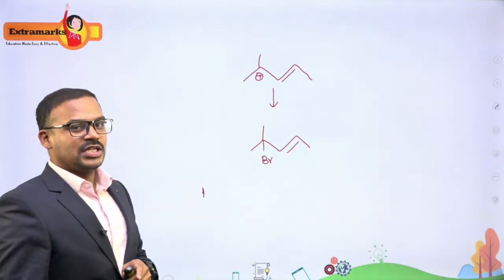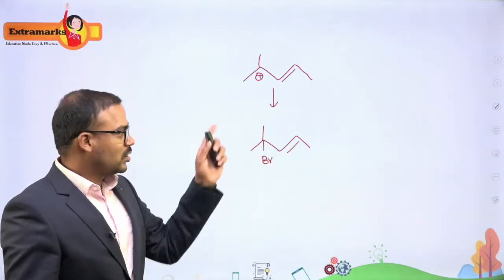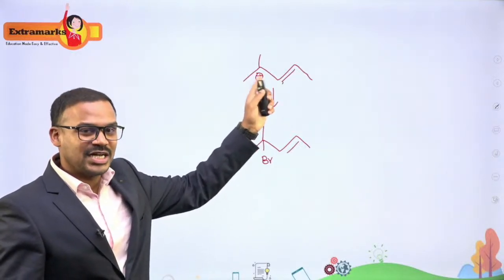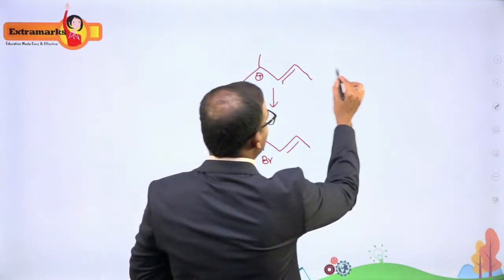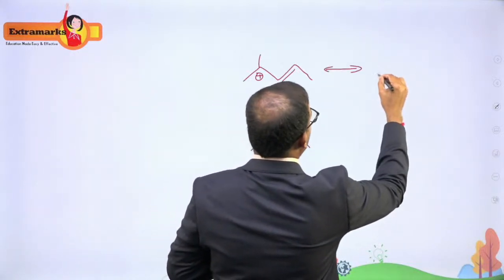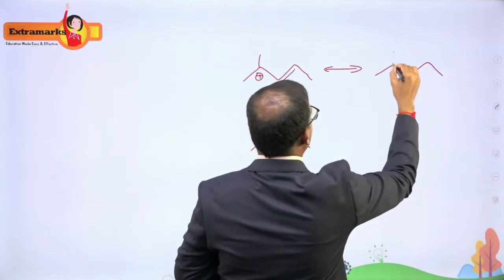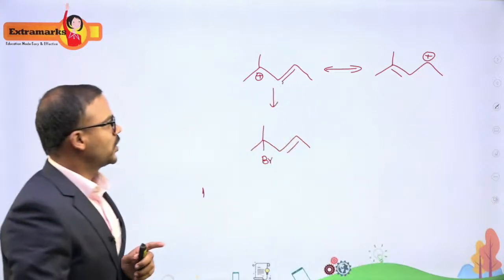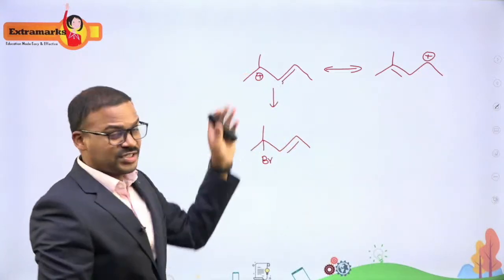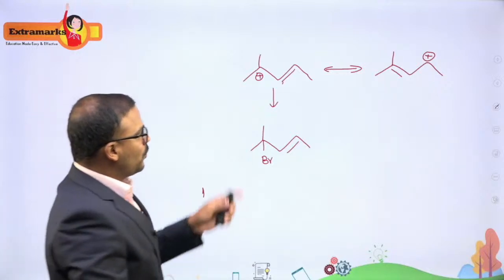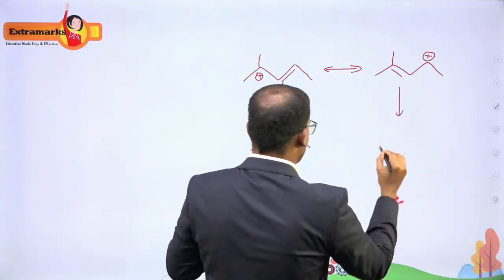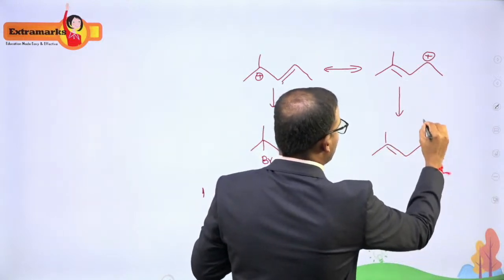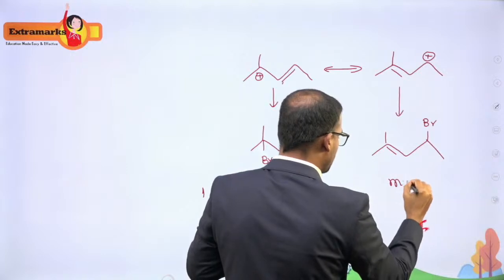Okay, but there is one more small concept over here. What is that? There is a possibility of resonance. Since it is an allylic carbocation, there is a chance of resonance. So this can resonate, and you will get one more structure over here, that is this one. And your carbocation goes to this portion. Okay, so there is a resonance happening because it's an allylic carbocation. So whether this is your correct answer or this is your correct answer, what will be your correct answer? I would say this is my correct answer. So this is the major product. Why?